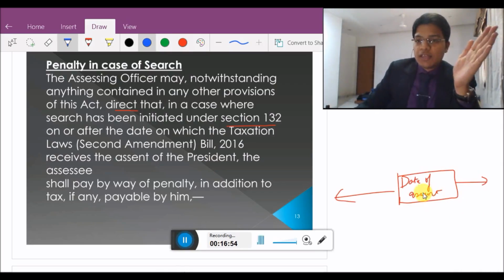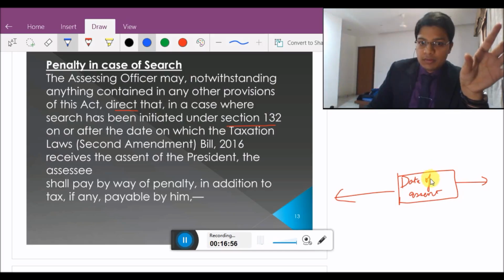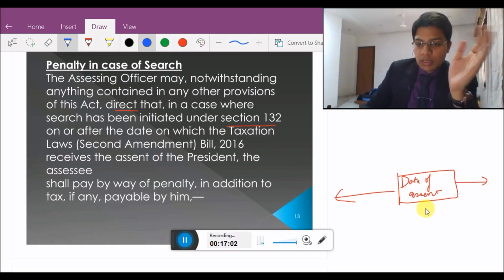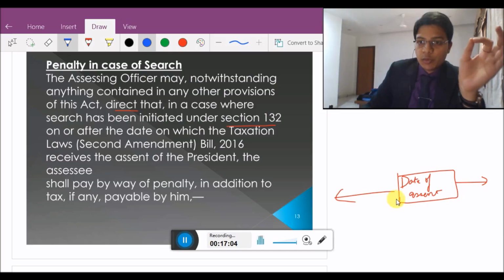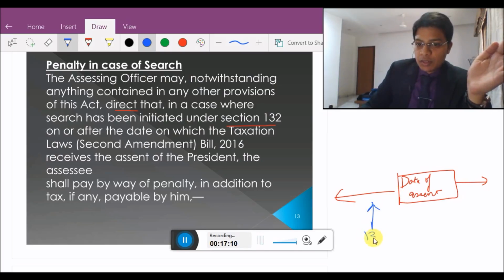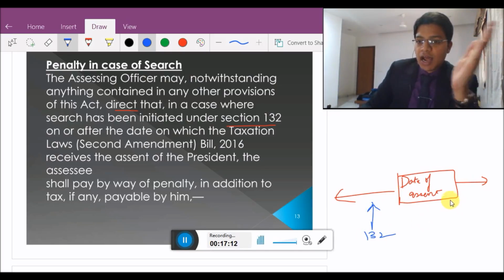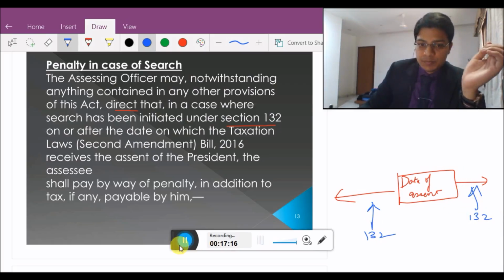From the date of the assent of the bill by the President, suppose a search under section 132 is conducted before the date of assent, what would be the scenario? If the search is conducted after the date of assent, what would be the scenario?